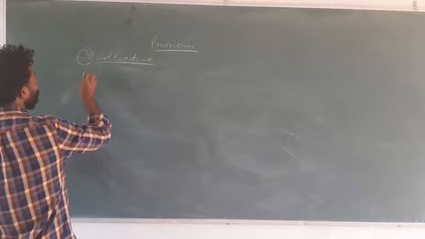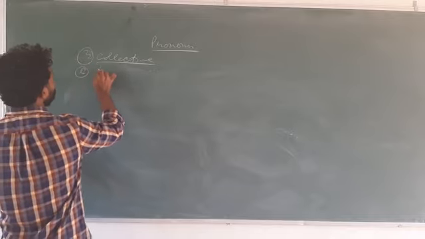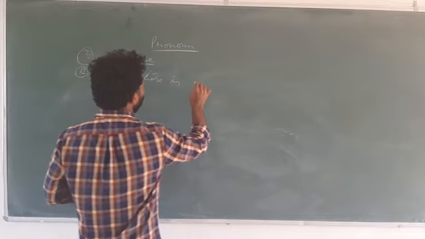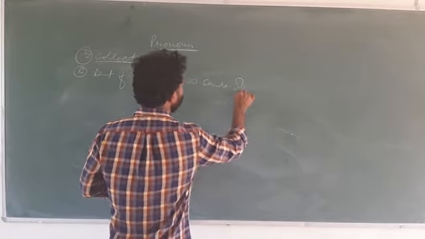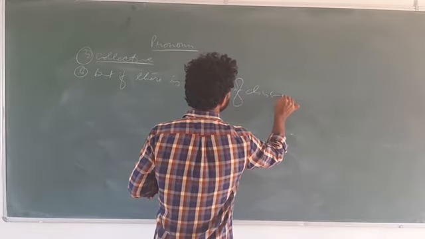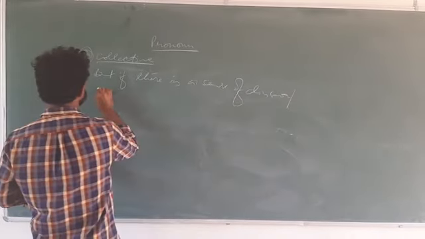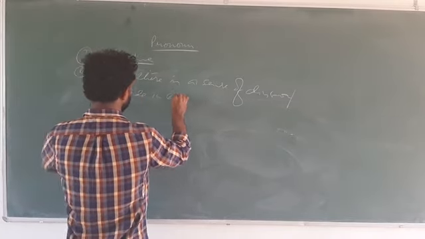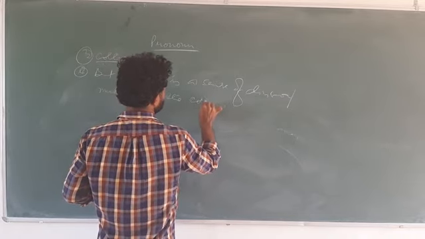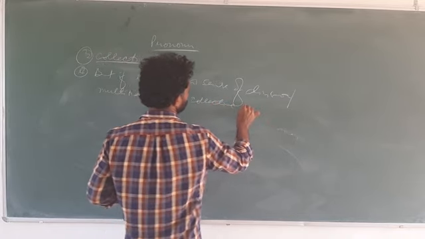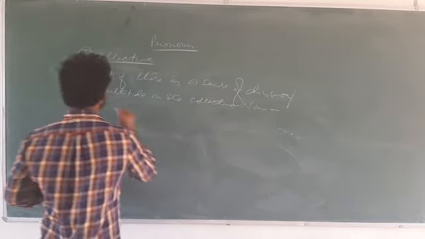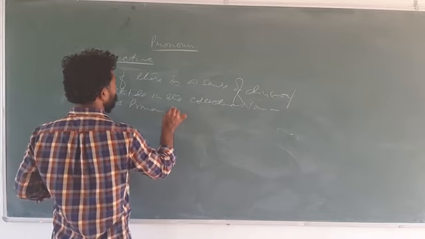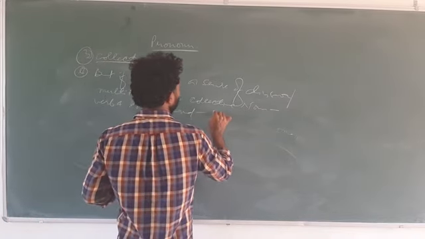So collective noun, this is P. But if there is a sense of division or multitude in the collective noun, then verb and pronoun used is plural.